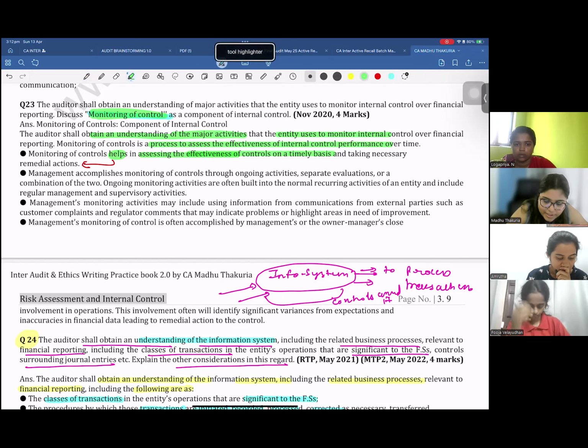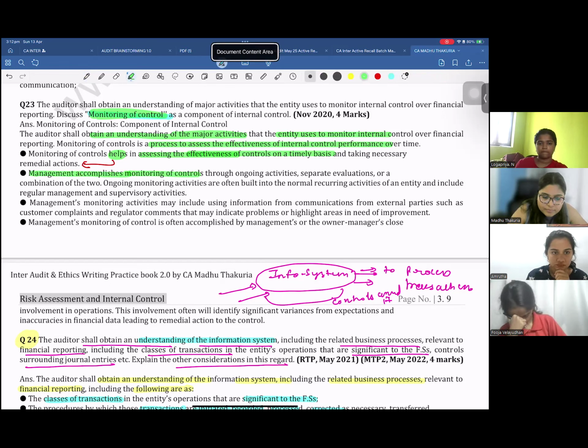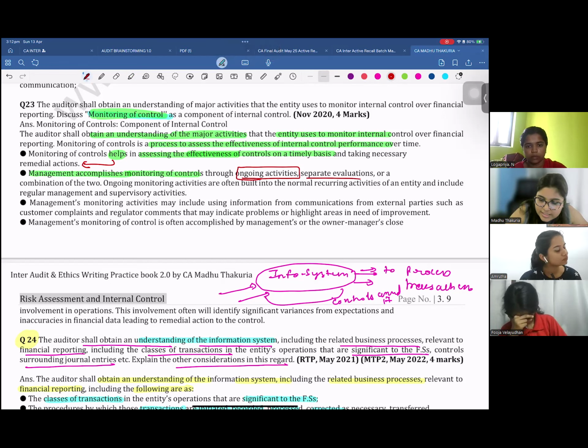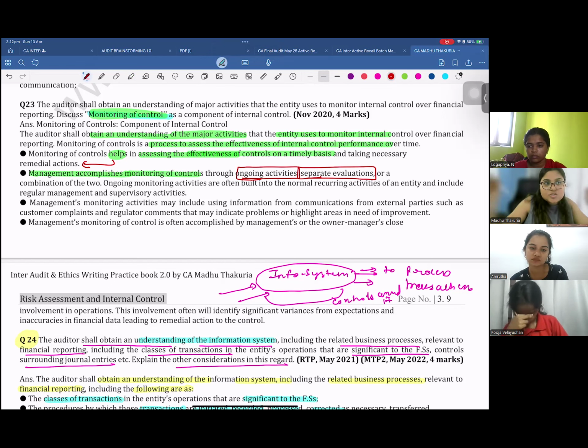How does management accomplish monitoring of controls? Through ongoing activities, or they can do a separate evaluation. See, as management, if I want to check whether the control is operating effectively or not, I can only verify the ongoing transactions which are happening, or I can take a separate evaluation. Like I will just stop everything that is going on and do the evaluation. I'll take some of the transactions from sales and purchase to see whether authorization has worked, whether the rate controls are there, whether all the controls are working effectively, or I can do a combination of both.